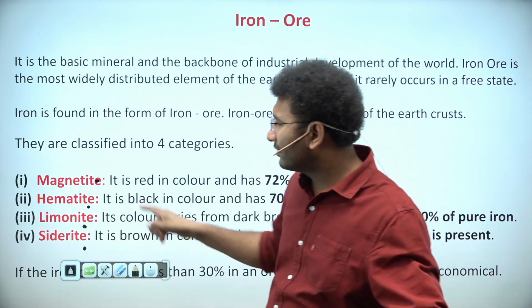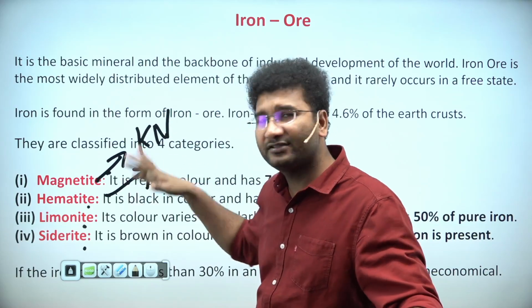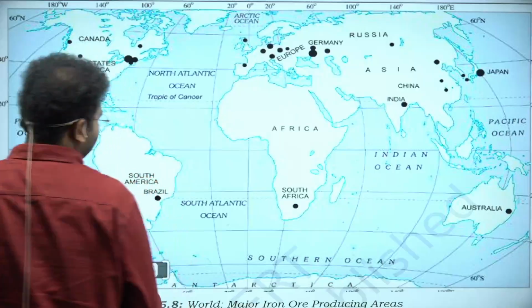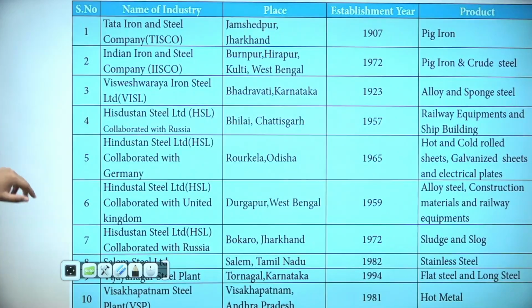Right. So here, magnetite is high in Karnataka. Hematite is high in the Chota Nagpur plateau. Right. Now, these are the facts. Let's see, where do you find them in the world? We have already seen this in the previous classes.